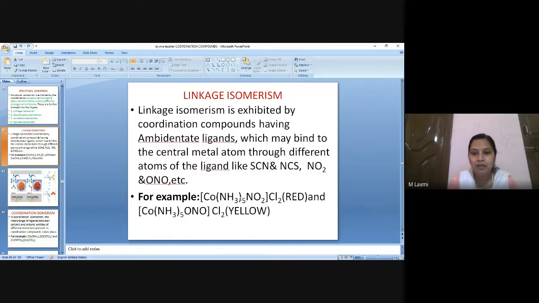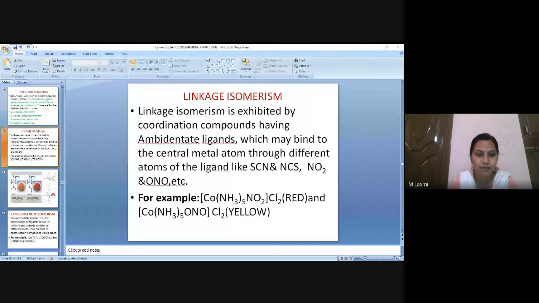So tell me, upon ionization, whether you will be getting a negative sphere or a positive sphere. Let me come to the main page. Tell me, children, what about this complex? Co(NH3)5 NO2 Cl2. Now tell me, upon ionization, whether this complex is a cationic complex with positive charge, or an anionic complex, or whether it is a neutral complex. Tell me. Fast, fast. First rule, I have to find out what type of sphere it is. Which is that sphere?